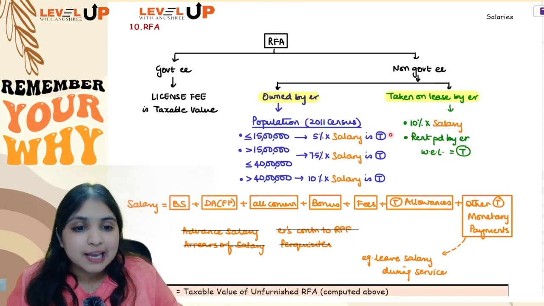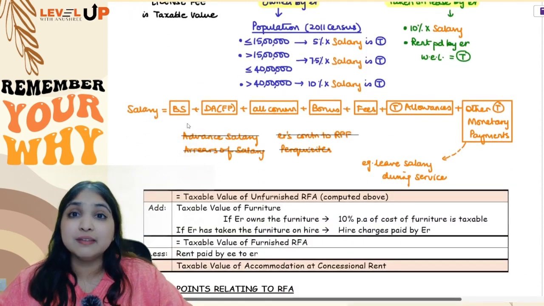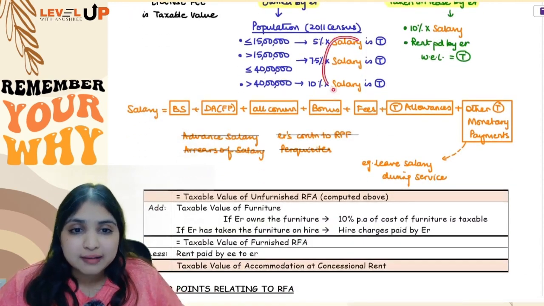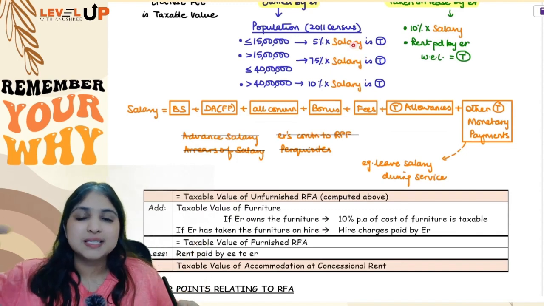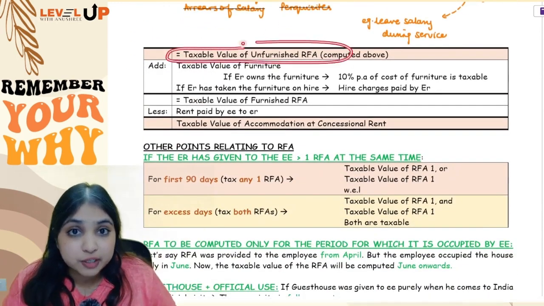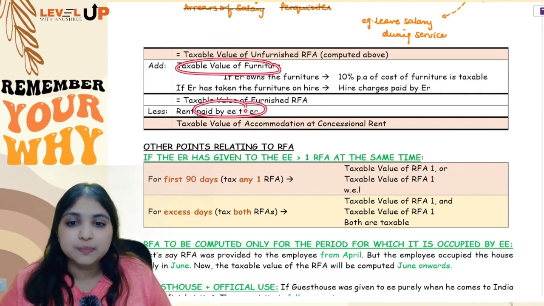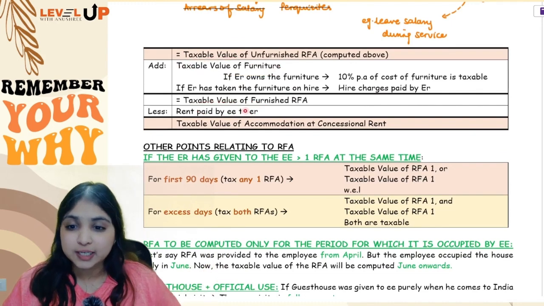You are straight away calculating the taxable number over here, no exempt calculation. Finally, we learnt over here how you do salary computation: 7 components: basic, DA forming part, all commission, bonus, fees, taxable allowances and other monetary payments. Then we had learnt, once you find the taxable value of unfurnished RFA, you will add the value of furniture, you will subtract whatever amount the employee has paid to the employer and you will get your final taxable value.